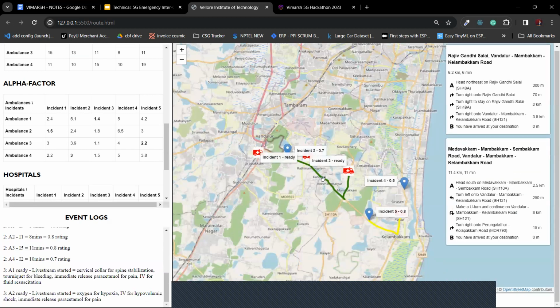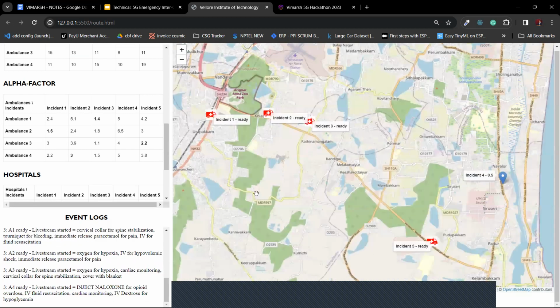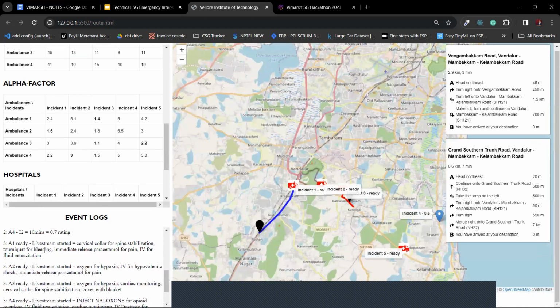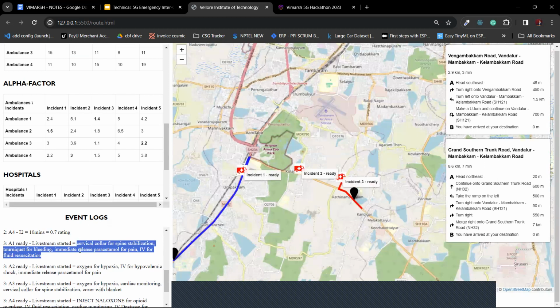And once each ambulance reaches its particular location, we can also use the NLP received from the ambulance data as input, which is used to determine the various drugs which can be administered in the use case. This is also advised by the machine learning model, taking an input of the patient condition, various vital readings, and the NLP derived from the ambulance. And live stream is also an additional feature which can be done to the hospitals or expert medical staff on standby, who will be used to provide additional information or assistance to the ambulance paramedics.